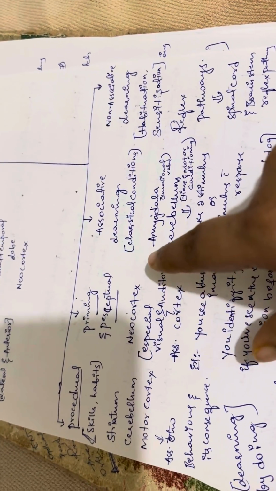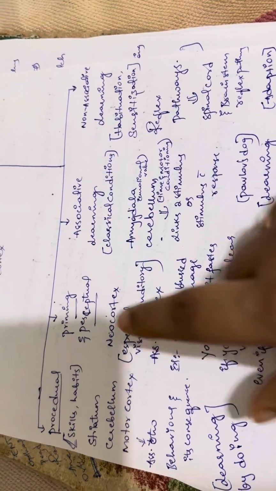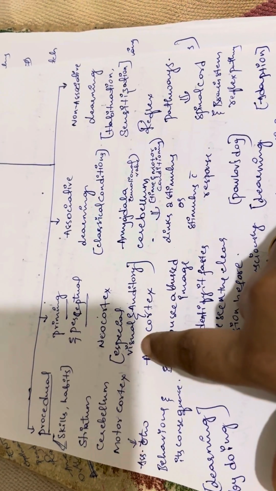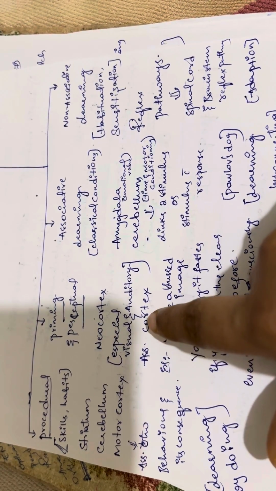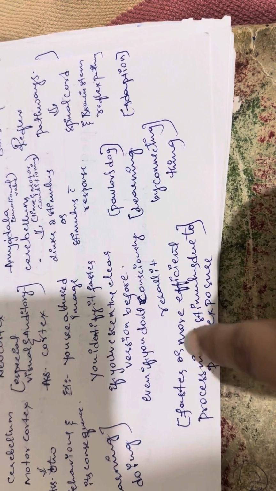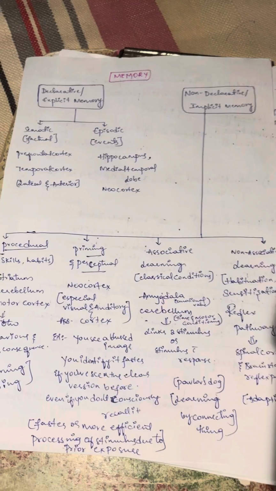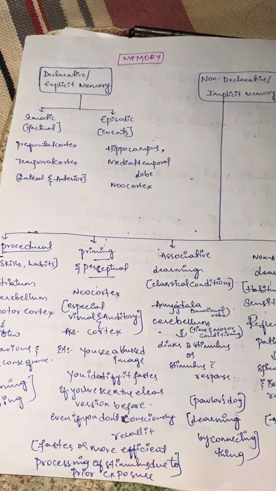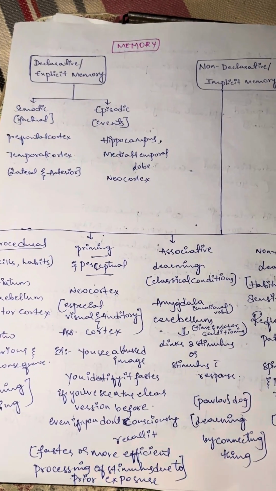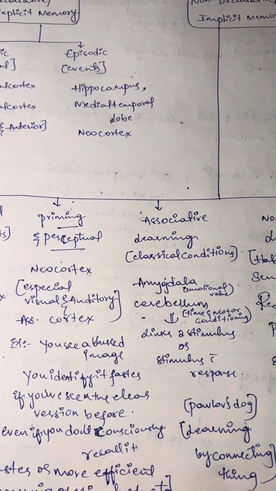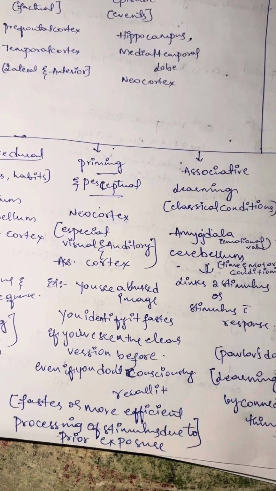Priming and perceptual memory is controlled by the neocortex, especially the visual and auditory associative cortex. It is nothing but faster or more efficient processing. Priming and perceptual learning is mediated by the neocortex. It is nothing but faster or more efficient processing of a stimulus due to prior exposure.